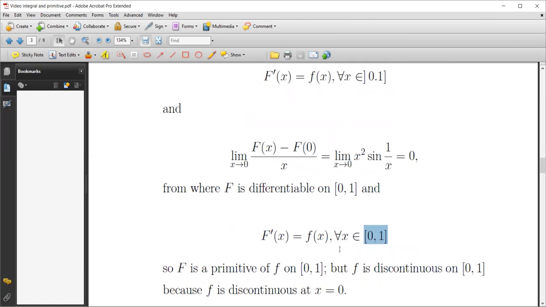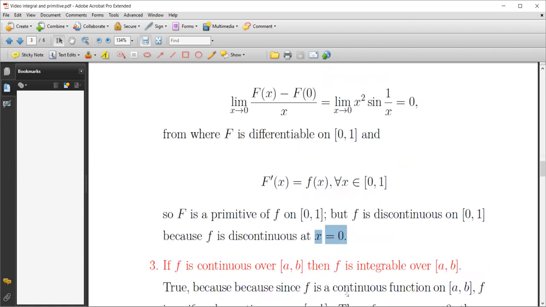As a result, little f admits capital F as a primitive, but it is obvious that f is discontinuous on [0, 1]. Why? Because little f is discontinuous at x equal to 0.